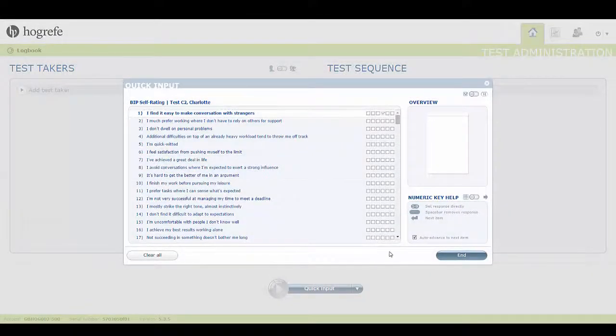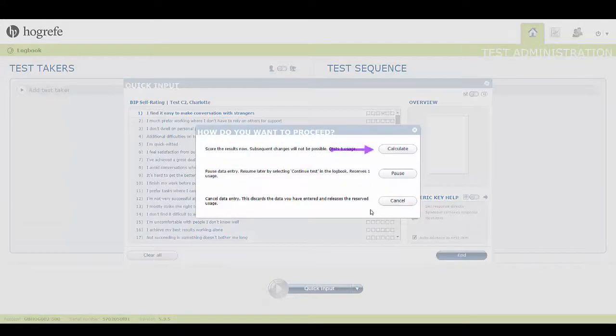Clicking on the End button will then allow you to either score, pause, or cancel the test. Please see the next tutorial for information on the logbook.